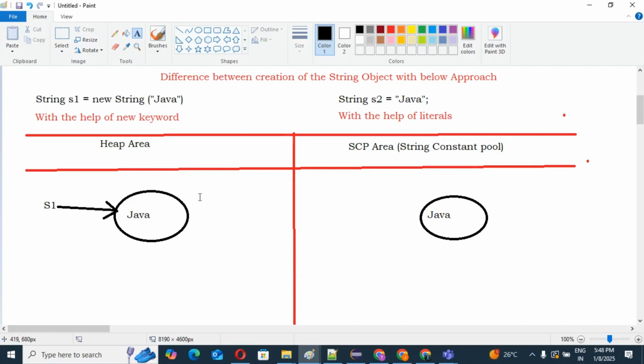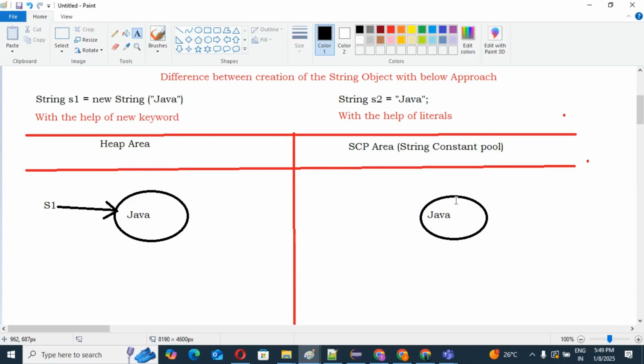This is the string constant pool area. Then you may have one question: what is SCP? For future purposes, one new object will be created that is going to sit in our SCP area. Yes or no, guys? Then you may have one more question.